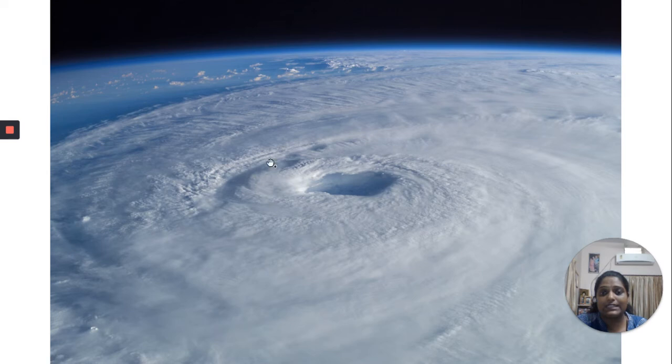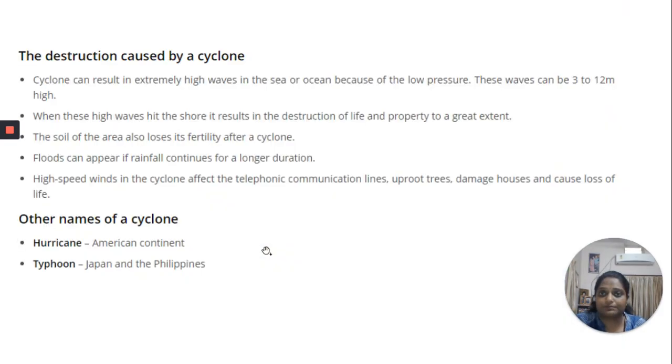This is the eye wall of the cyclone, which is more destructive. This view is taken from above, and beneath this cloud formation, heavy rainfall and cyclone take place.